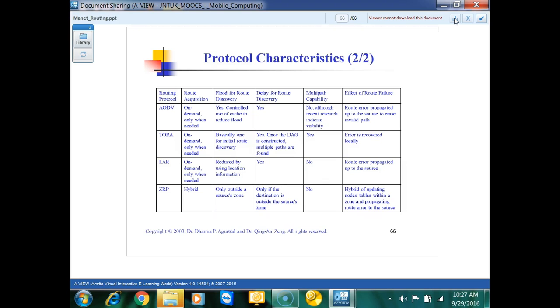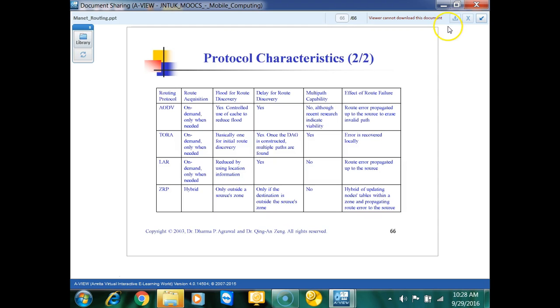This data distinguishes each and every one of DSR and AODV.